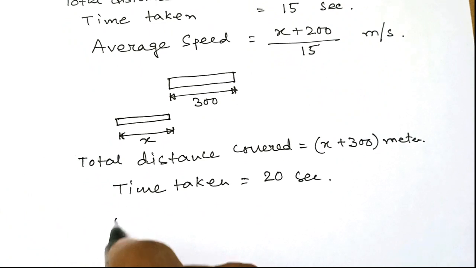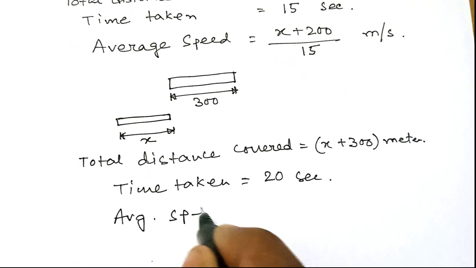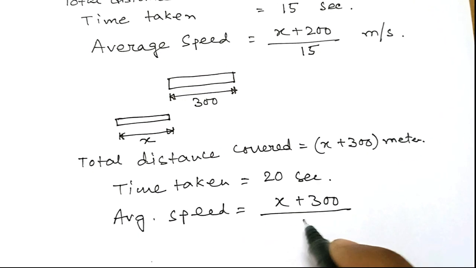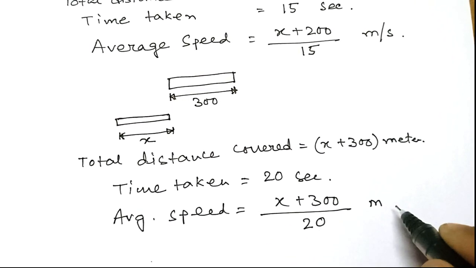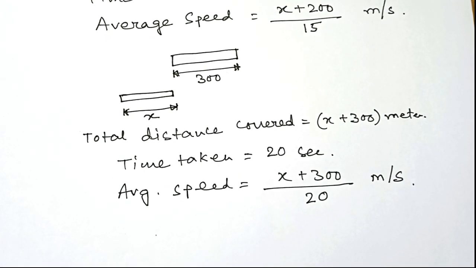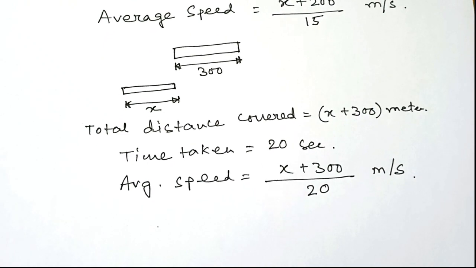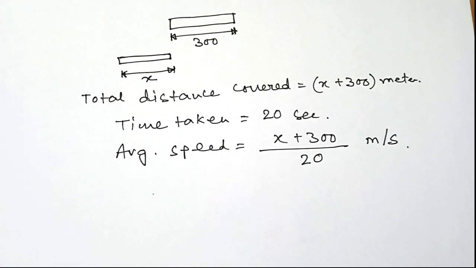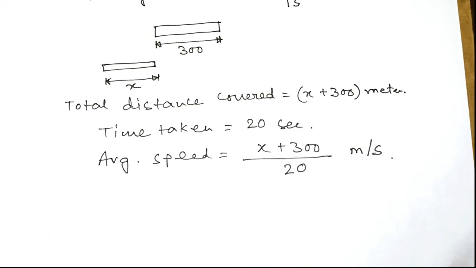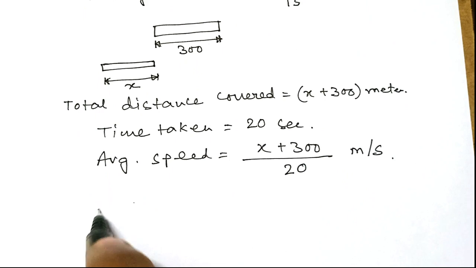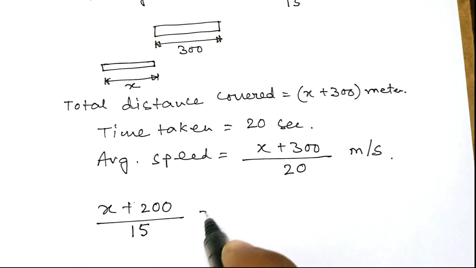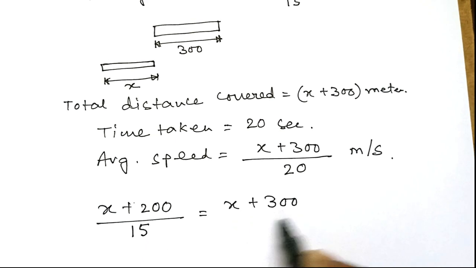So the average speed is x plus 300, that is the distance, divided by the time, x plus 300 divided by 20 meter per second. Even in the question, the average speed of the train is same in both the cases. So we can say that this x plus 200 divided by 15 is equal to this x plus 300 divided by 20. So we get an equation here.